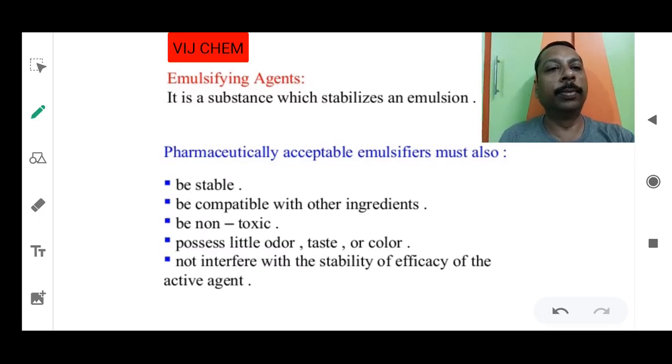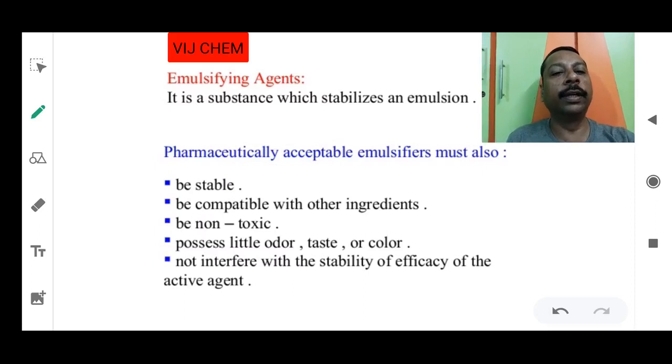But before selecting an emulsifying agent, what properties must we take care of? First of all, the emulsifier must be stable and compatible with the other ingredients, that is, compatible with oil and also with water.